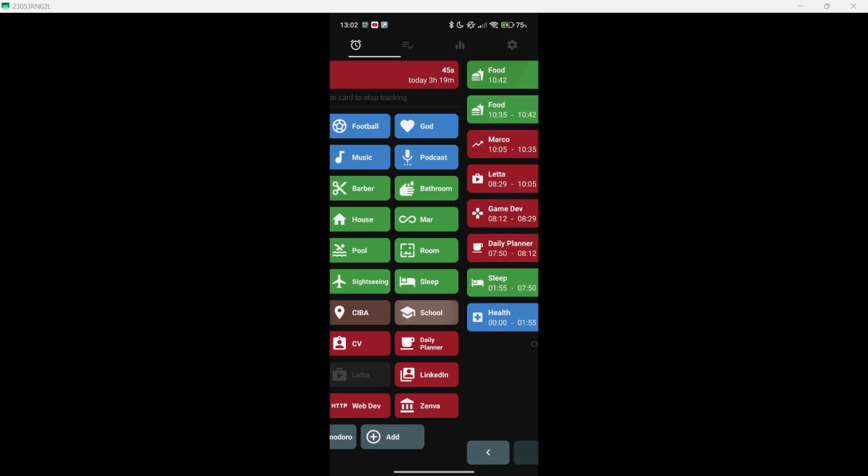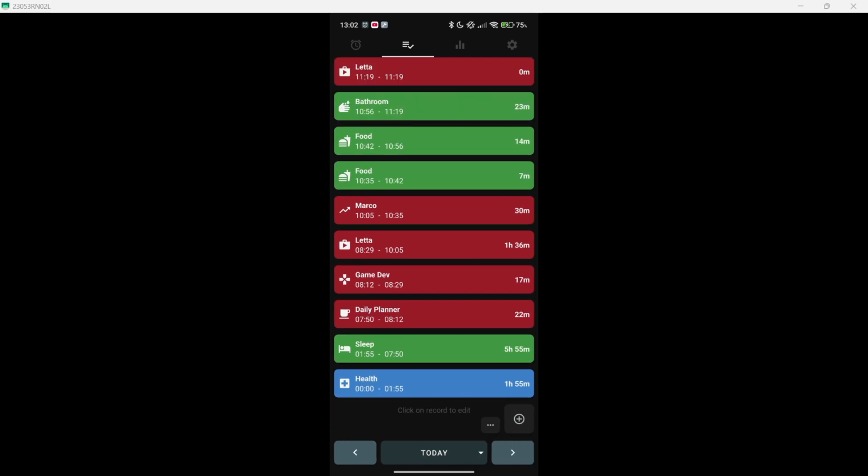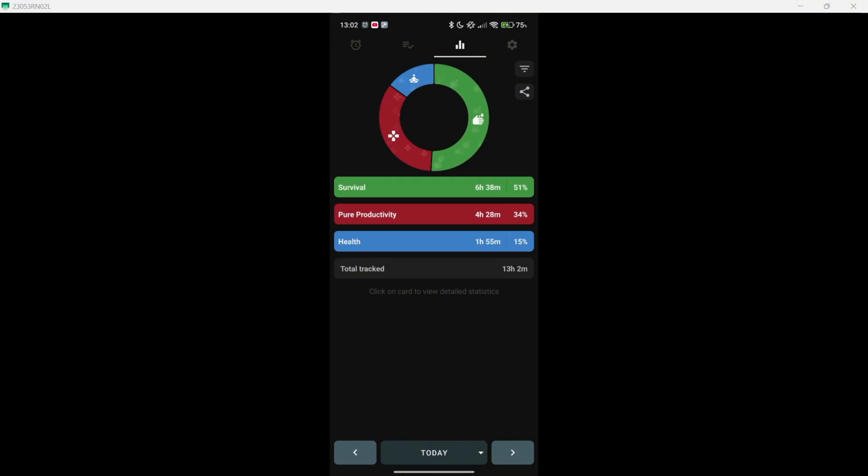And the good thing about this is that if you scroll to the right, here you see the summary of the day currently. And then here I have everything categorized. So on survival I have spent like 6 hours sleeping, having breakfast or whatever. Then I have pure productivity, this is what is related to work, and I have got over 2 hours of health because basically I have been ill.